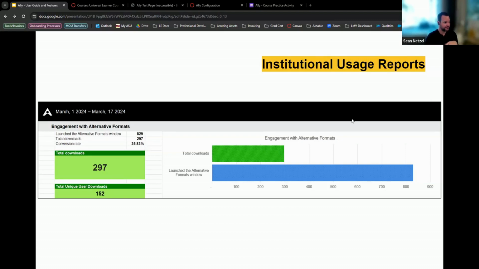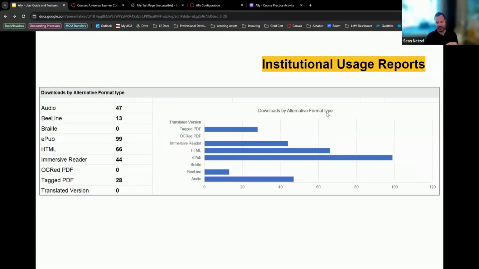And then this is part of the same report. I just parsed it for the sake of screenshots right here. You can see all the different downloads by type. So you could see, oh, for our students this past month since Spring B has started, a lot of students are downloading the EPUB version, or they're taking the PDFs and changing them to HTML. So you can see all the different versions that are being used right here by type, which is really cool.